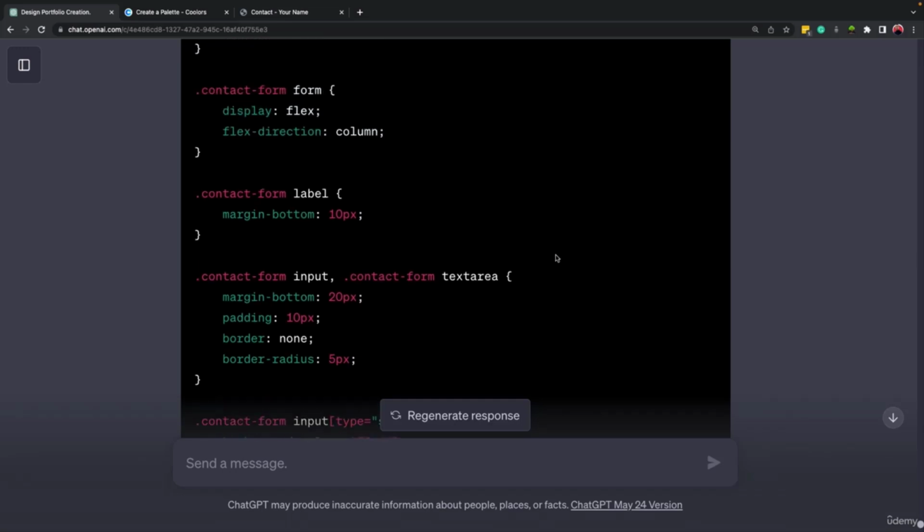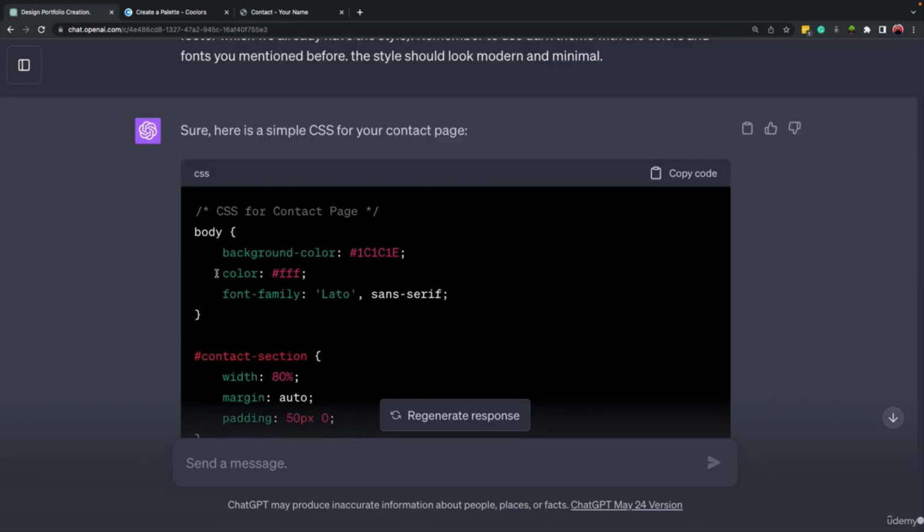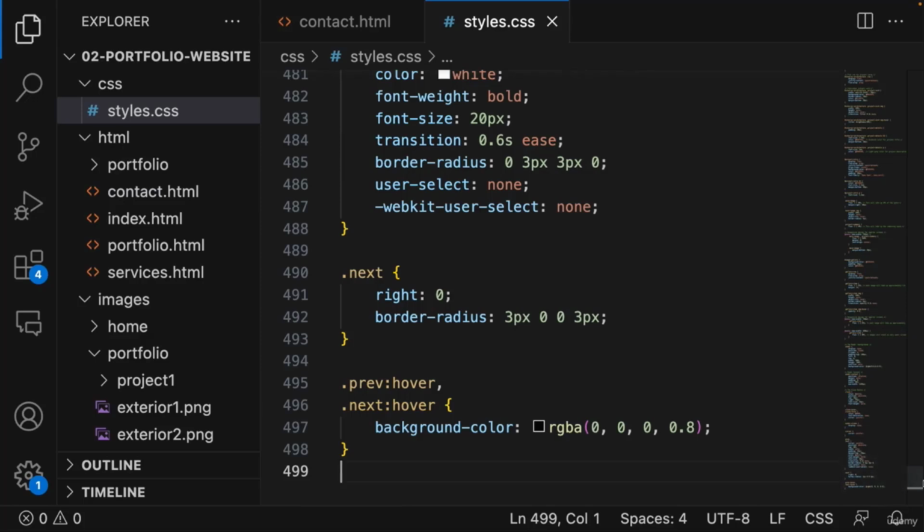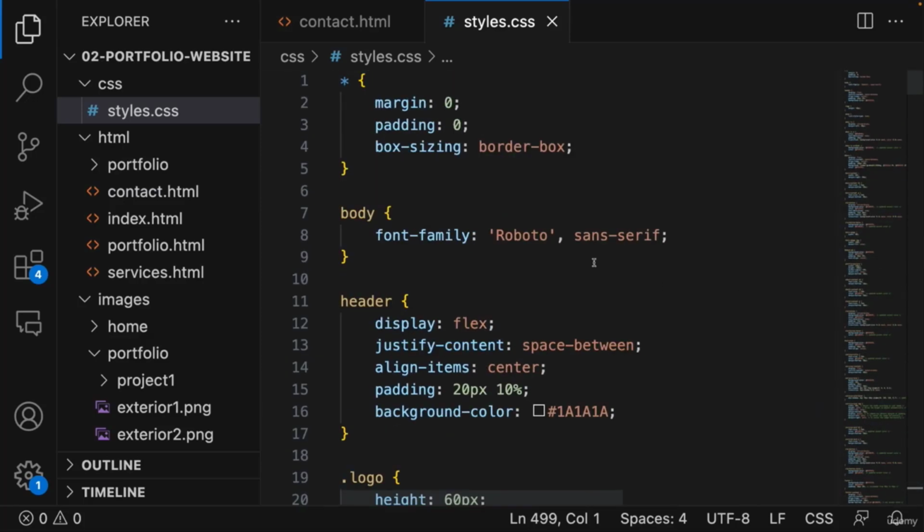All right, the CSS code is ready, but since I know how to write CSS code, I noticed something here. In the first part of this code, ChatGPT wrote a part for the body tag. This will affect all of our other pages as well. It's changing the background color and the main color of the fonts. So let me show you. If we come here to our CSS file and if we scroll up, here we have the body tag. We already have used it.